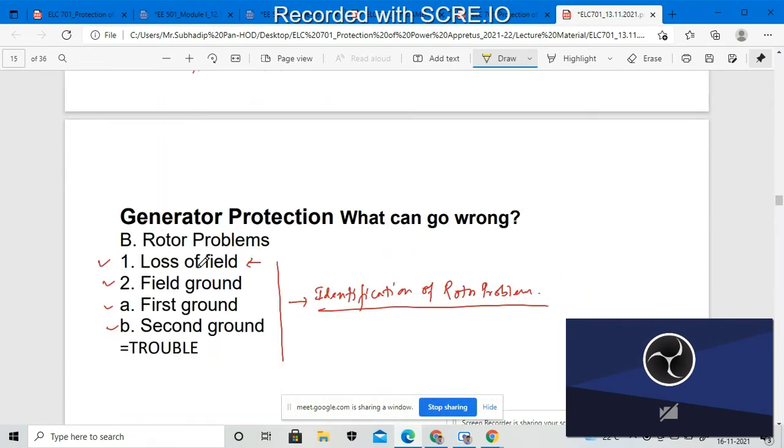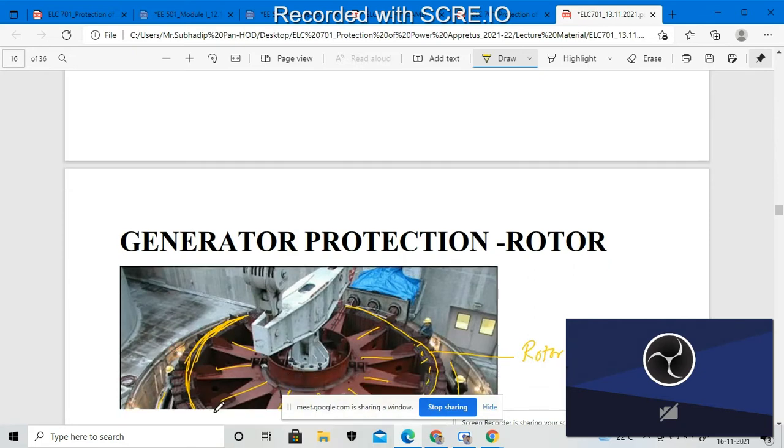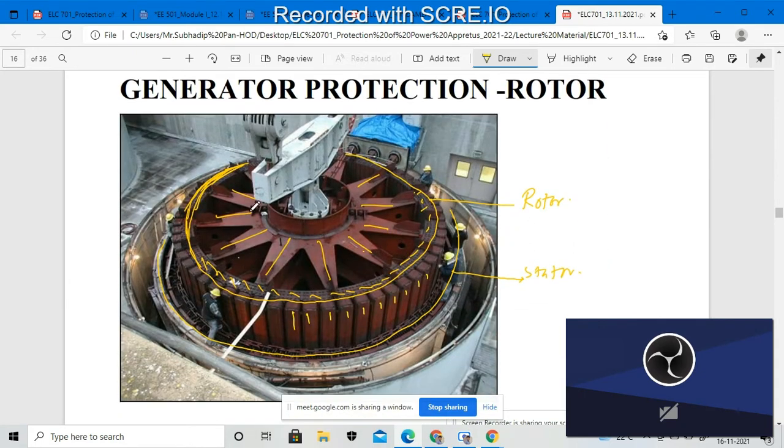So this particular portion, the fault that will arise inside the rotor segment is due to this particular reason. One is a loss of the magnetic field, that is loss of field, then first grounding, and the second grounding. So we will identify the rotor problem. Now we have to resolve the problem that will arise inside the rotor segments.